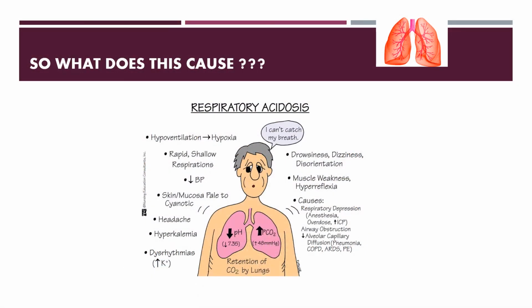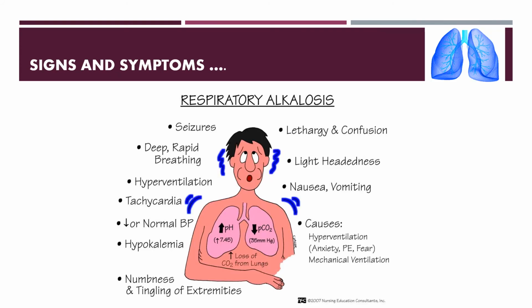The symptoms of respiratory acidosis may be drowsiness and dizziness. Respiratory acidosis means there is accumulation of carbon dioxide, and why is there accumulation? Due to respiratory depression. The lung is not functioning, so carbon dioxide washout is inadequate. Accumulation of carbon dioxide ultimately causes drowsiness, dizziness, disorientation and muscle weakness. This is a very fatal condition. There may be headache, arrhythmia, and rapid, shallow respiration. These are the clinical features of respiratory acidosis.